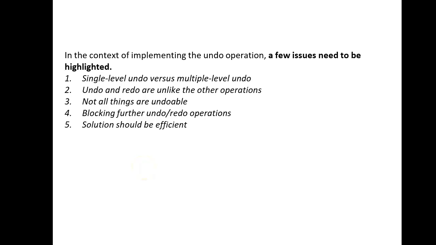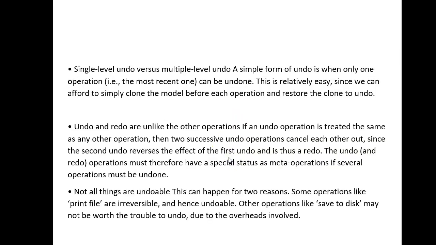Okay, continuing with the previous lecture, in the context of implementing the undo operation, a few issues need to be highlighted. For example, single level undo versus multiple level undo. Undo and redo are unlike the other operations, and not all things are undoable. Blocking further undo or redo operations, and the solution should be efficient. So one by one we will see.